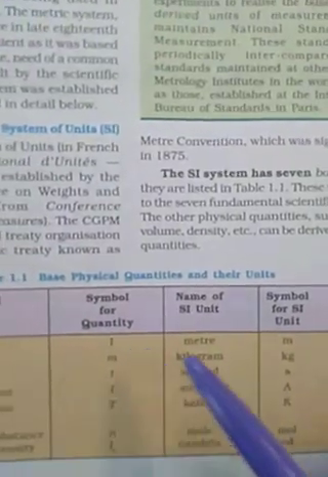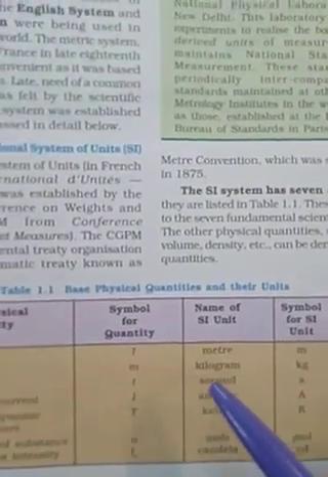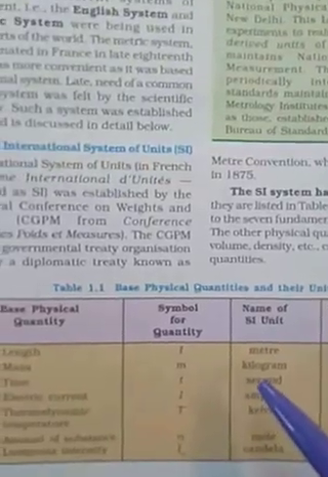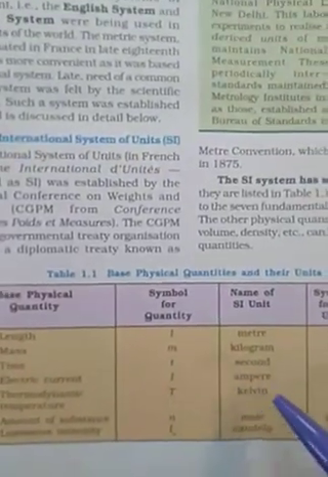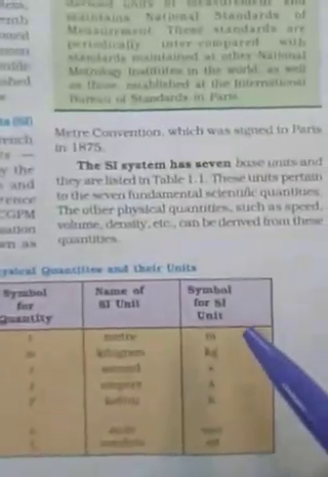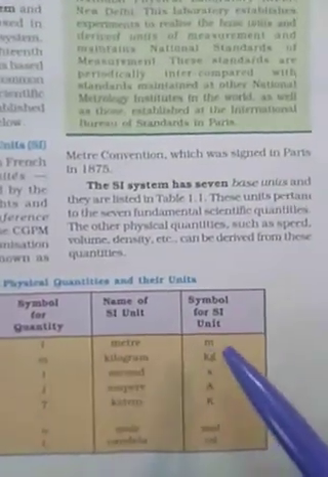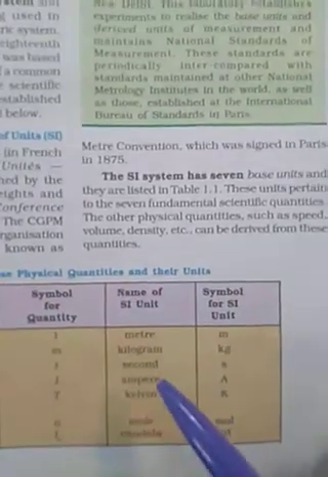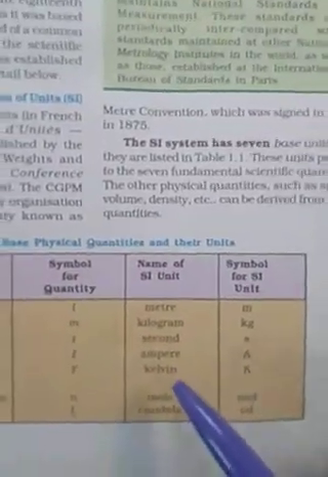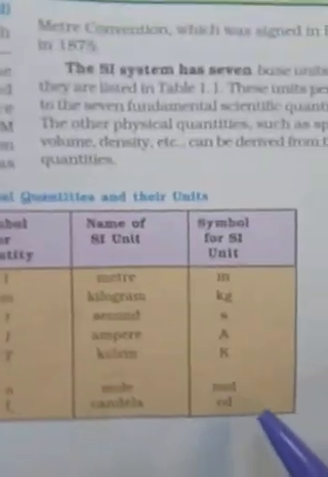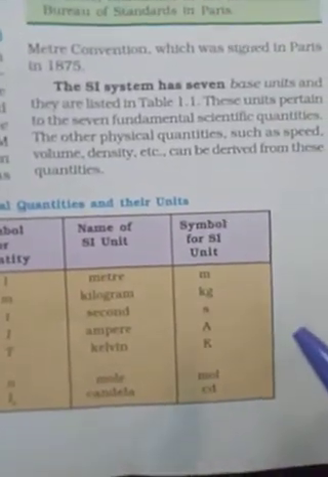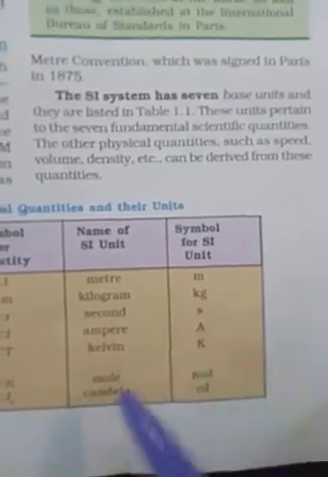Name of unit: length is meter, mass is kilogram, then time in second, ampere, Kelvin, mole and candela. Now symbol for SI unit: meter short form is m, kilogram kg, seconds s, ampere A, Kelvin K, mole mol, otherwise it can be called molality or molarity. I will explain later. Then candela cd. So these were the fundamental. SI system has 7 basic units. Okay.